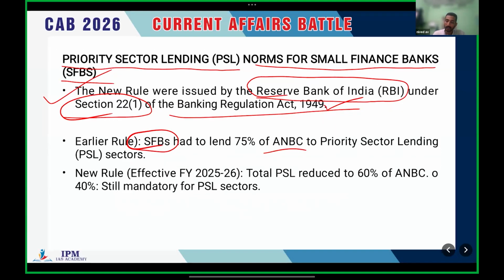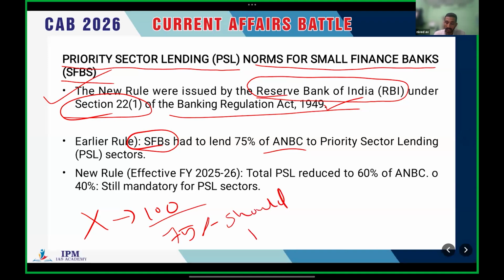Let's say X is a small finance bank and has 100 rupees to lend as loans. Among this 100 rupees, 75 rupees should be lent for priority sector lending. That is what I mean by 75% of ANBC.